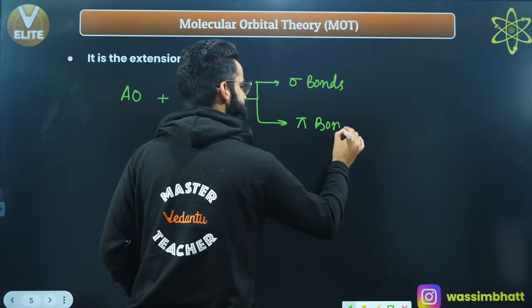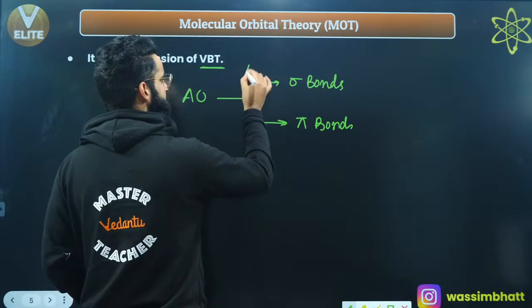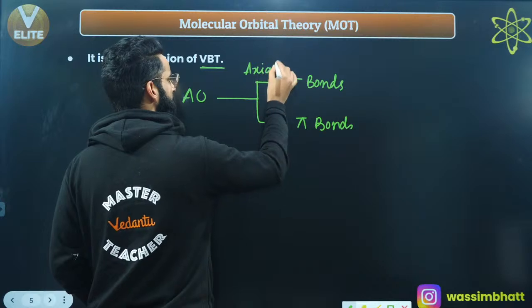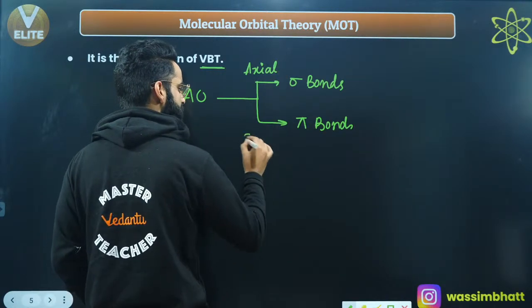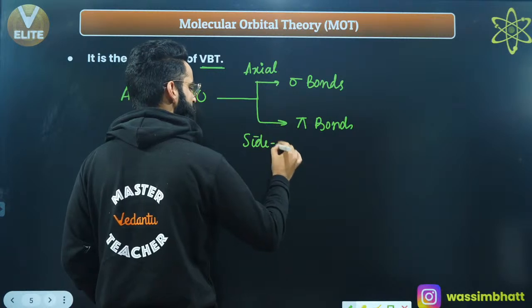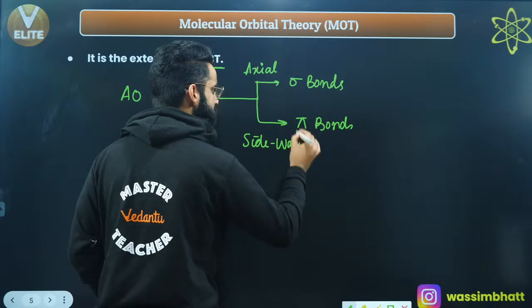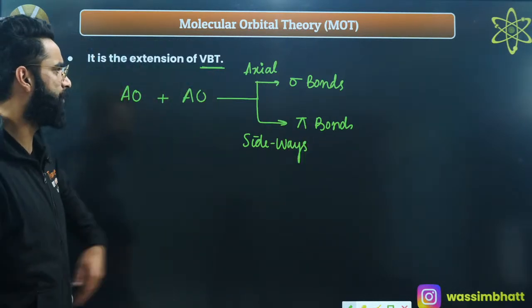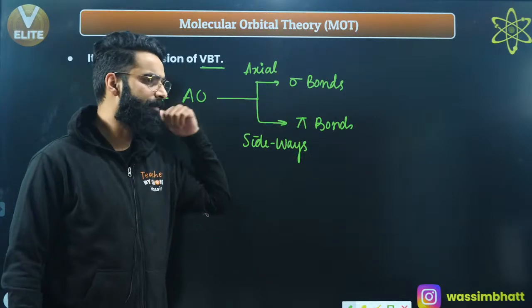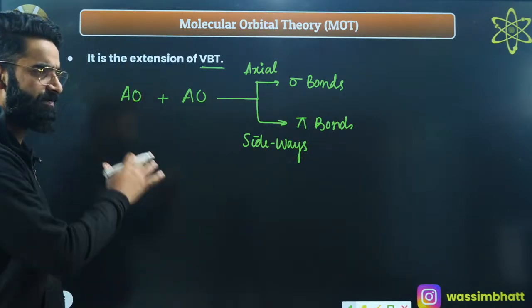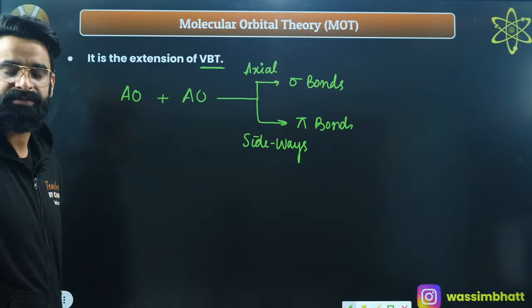Sigma bonds used to get formed by the axial overlap of the atomic orbitals of the bonding atoms, and pi bonds used to get formed by the lateral, sideways overlap of atomic orbitals. I hope you remember that, right? Your axial overlap leads to the formation of sigma bonds, and your sideways overlap leads to the formation of pi bonds as per valence bond theory.